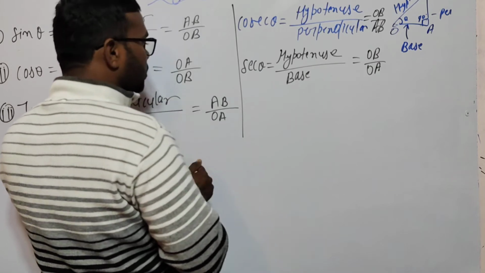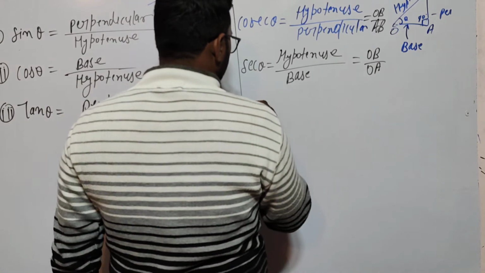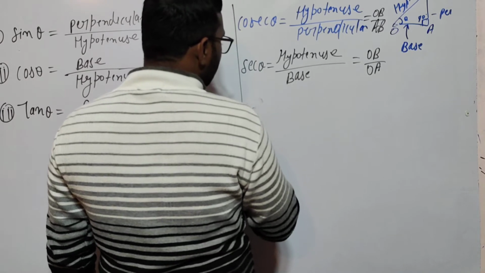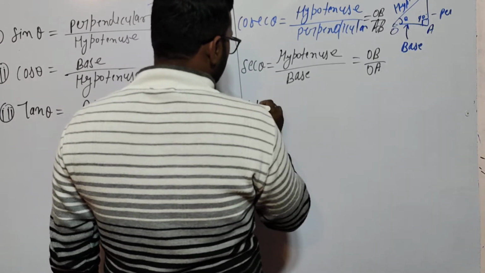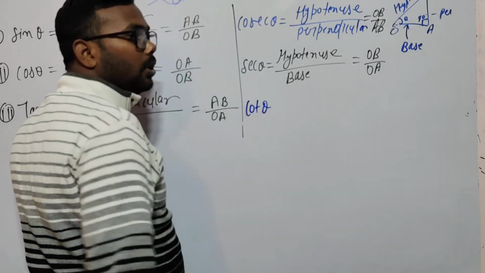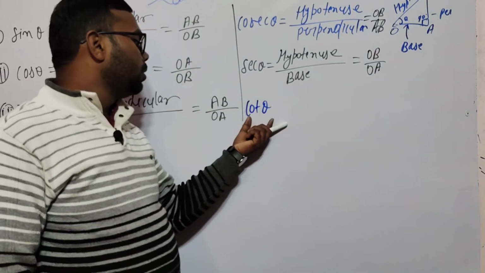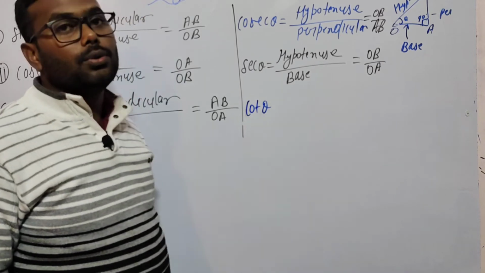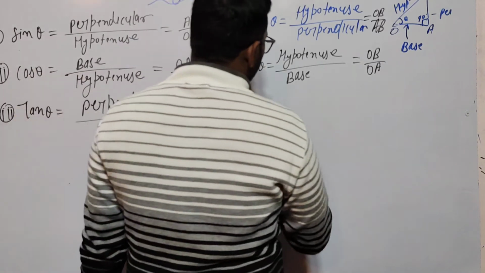Another one is cot theta. Theta is not multiplied, theta is the angle. This is the notation for how to represent it with sine and cos.